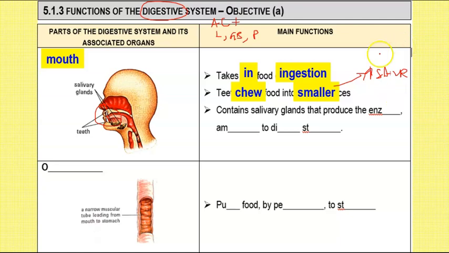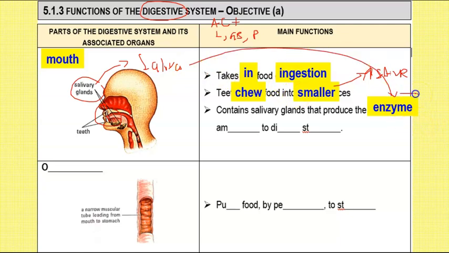Okay. Now in your mouth, you also have salivary glands, right? Salivary glands are the ones that actually produce your saliva, because saliva contains a very important enzyme. Now remember, we just learned the chapter of enzymes, right? Your enzymes break chemical bonds.